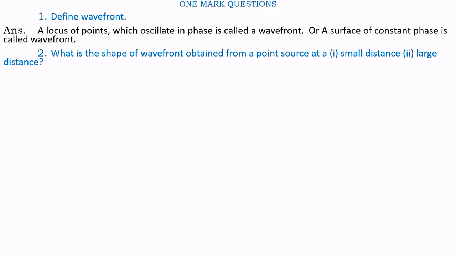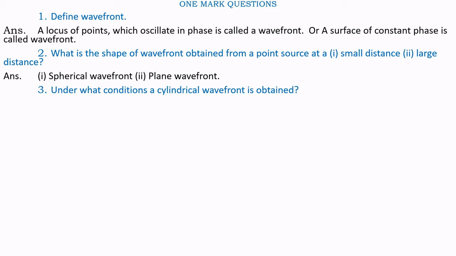Question number 2. What is the shape of wavefront obtained from a point source at a small distance, that is part 1, and part 2, large distance? Answer. For part 1, that is for a small distance, the wavefront is spherical, and when the distance is large, the shape is plane wavefront.